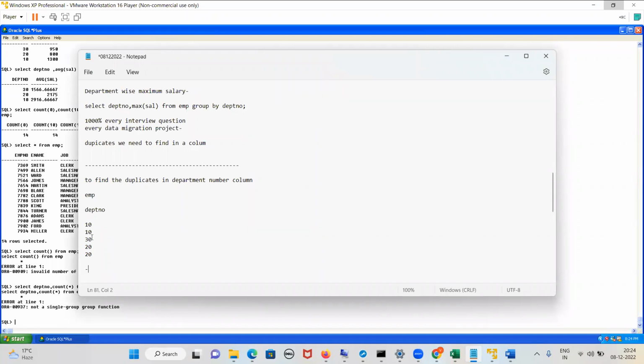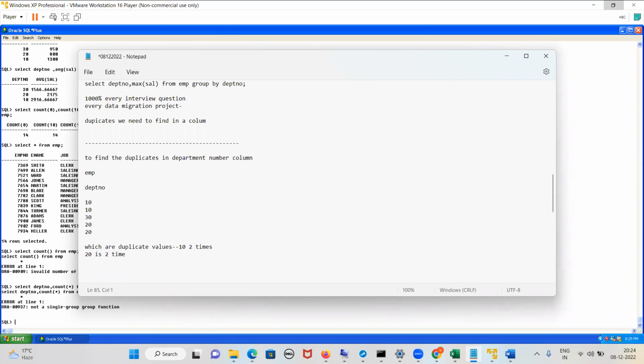Tell me, first, which are the duplicate values here. The duplicate values are 10, which appears 2 times, and 20, which appears 2 times. So we will use count of star.